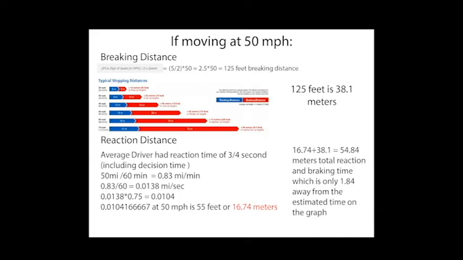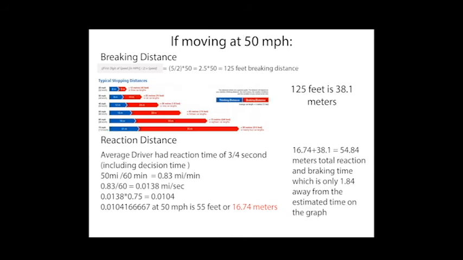When you want to calculate the reaction distance, you have to consider that the average driver has a reaction time of 3/4 of a second, which includes the decision making and having to press down the brake. Then you would take 50 miles an hour and divide it by 60 minutes to find out how many miles per minute. Then you take the miles per minute, 0.83, divide it by 60 and you get 0.01 miles a second. After that, you take the miles per second and multiply it by 0.75 to find 3/4 of a second. And that number at 50 miles an hour is 55 feet or 16.74 meters.